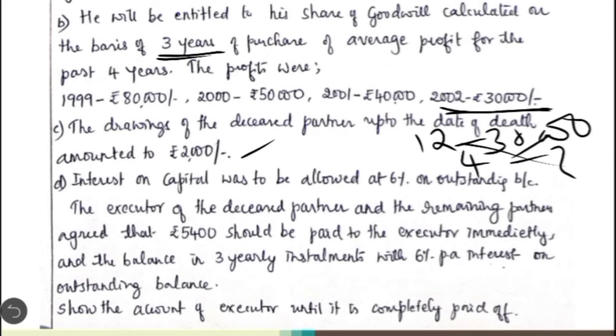So till the date of death, the deceased partner has withdrawn 2,000 from the firm. So that should be debited to the deceased partner's capital account. Then the fourth point says interest on capital was to be allowed at 6% on the outstanding balance.